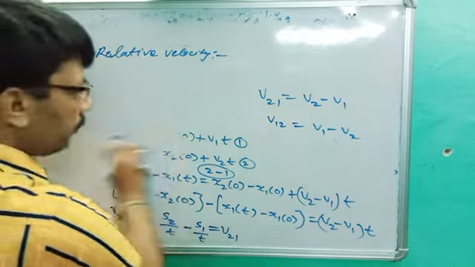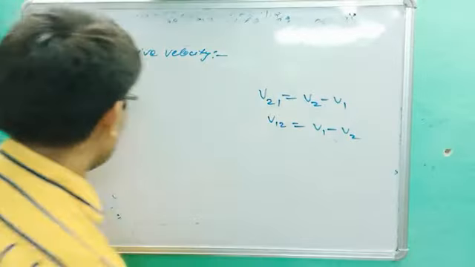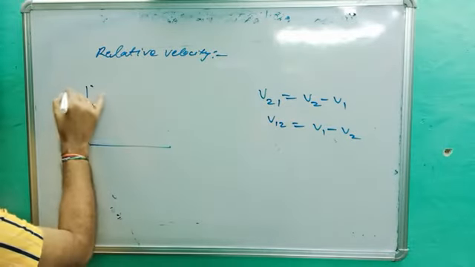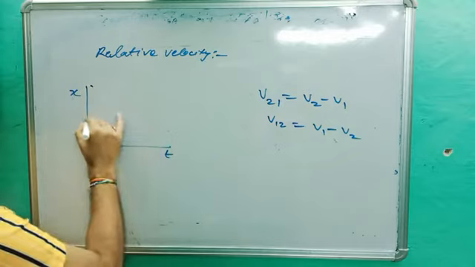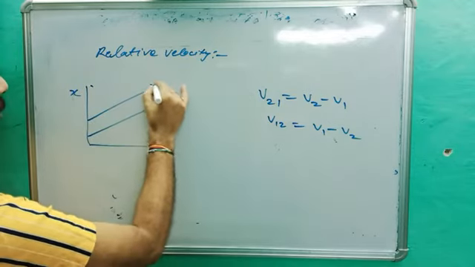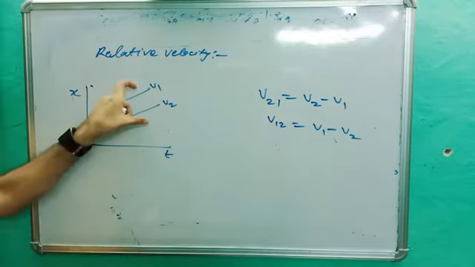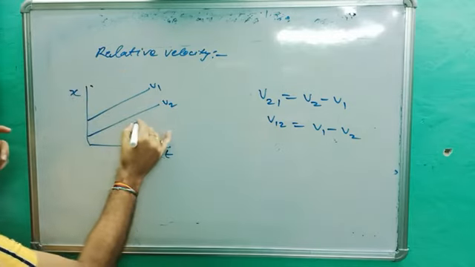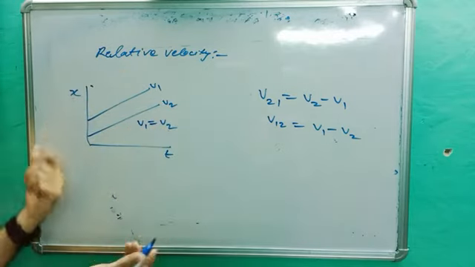Okay. Now by graphical representation we can see this. Let's suppose this is the x-t graph and you are getting it like this. This is V1 and this is V2. Both are the same, equally separated. So no doubt here V1 is equal to V2. It means relative velocity will be 0.